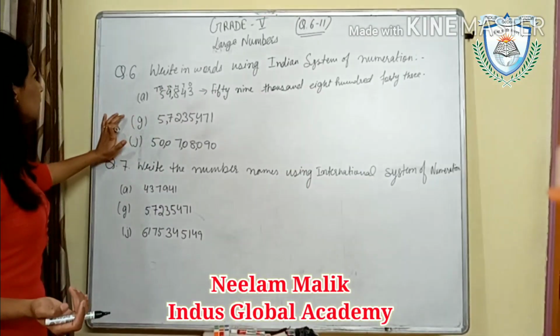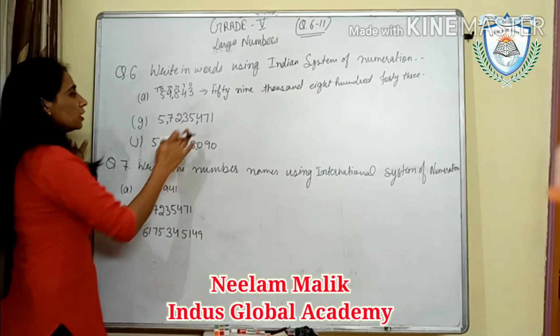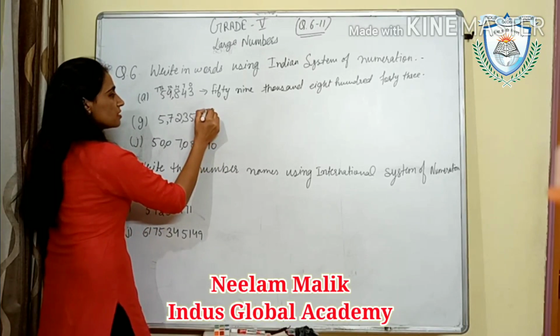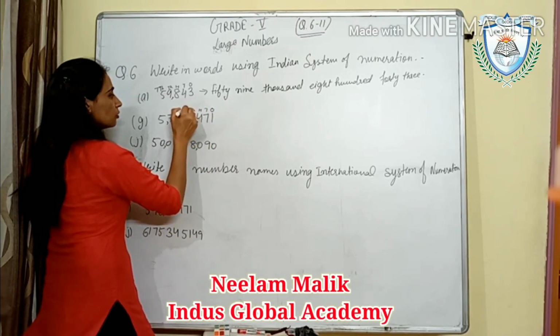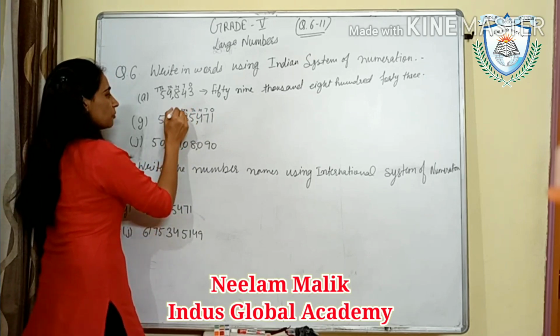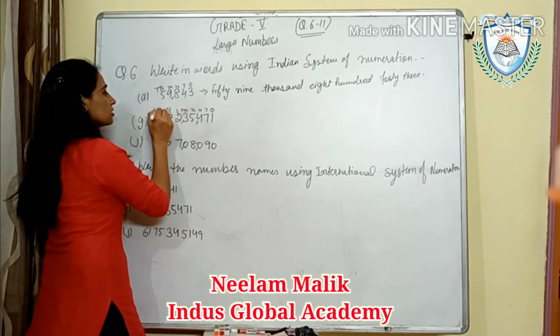Now question number 6, part G. This is our ones period, so ones, tens, hundred, thousands. This is our 1,000 and 10,000. This is the lakh period, lakh and 10 lakh. This is crore.